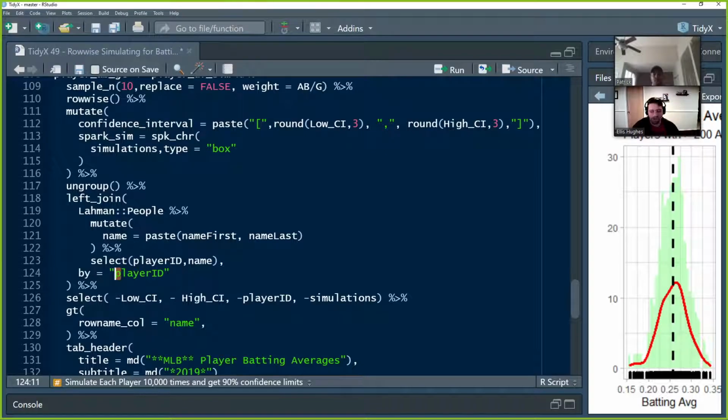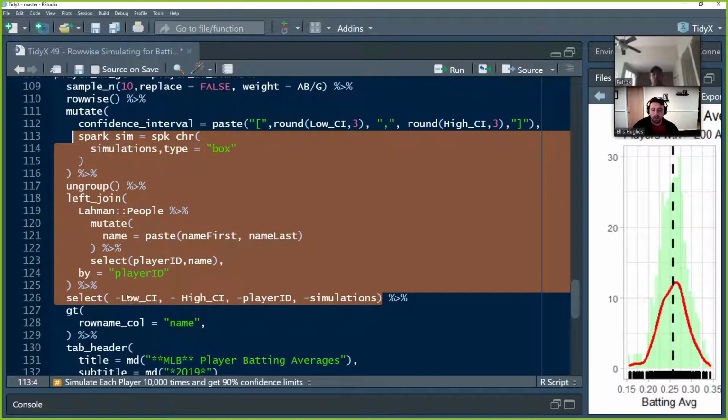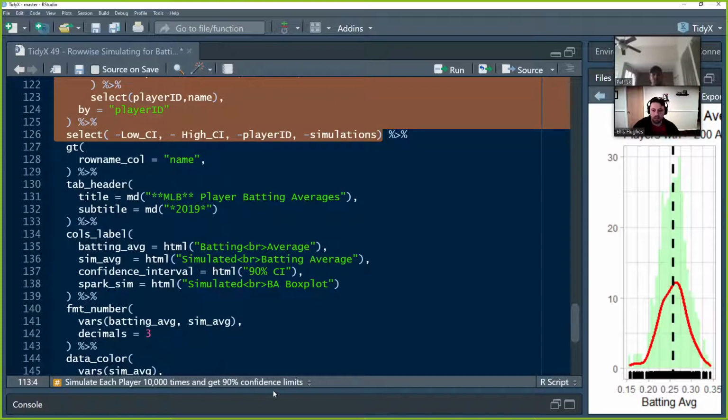Joins are a strange thing sometimes. And then we're going to select to remove low CI, high CI, player ID, and simulations, because we no longer want those in our data set for creating our table. So, Patrick, you want to take us through the actual GT?